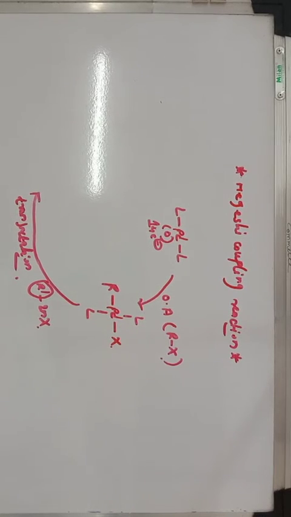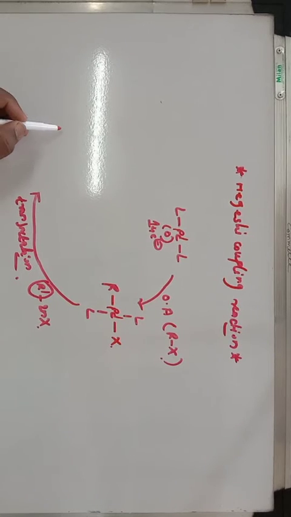Next step is transmetallation. What is transmetallation? That is the transfer of one component from one metal atom to another metal atom. So transfer of this R' group, which is attached to zinc, from this zinc to this palladium, and there is a replacement of this X, and this reaction is considered as transmetallation.